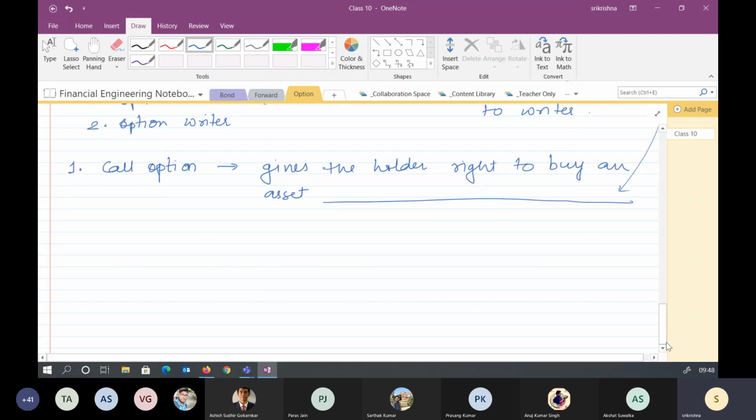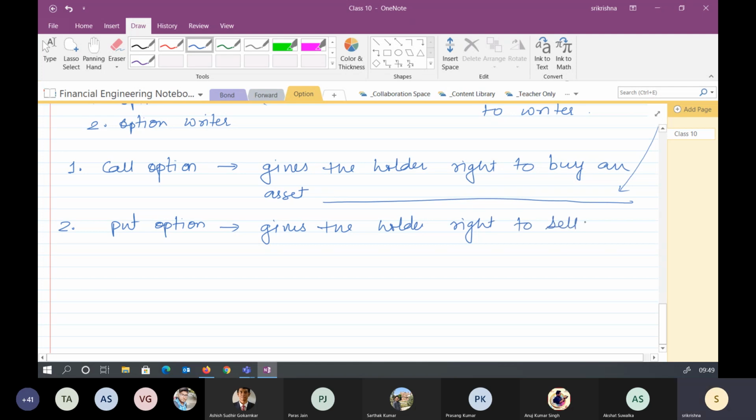Suppose Ashish came back after this internship. Now he has an excess amount of dollars with him and he wants to sell them. Correct. In that case, there is another kind of option, which is called the put option, which gives the holder the right to sell.